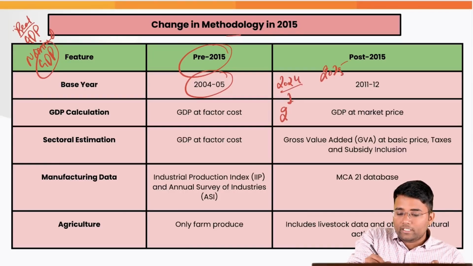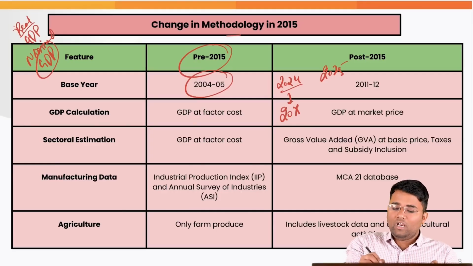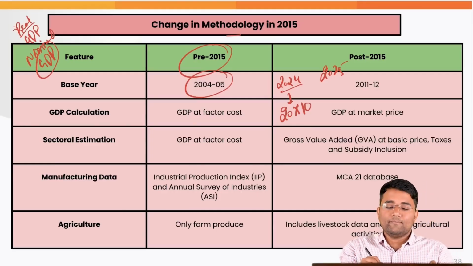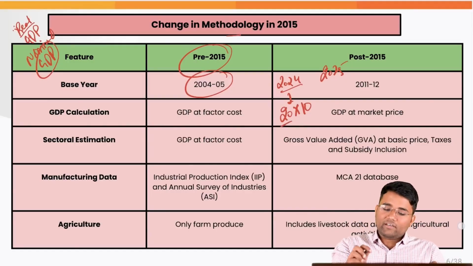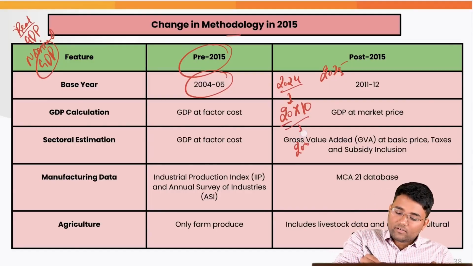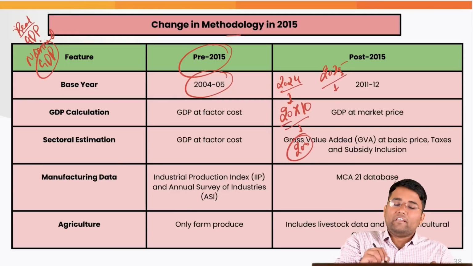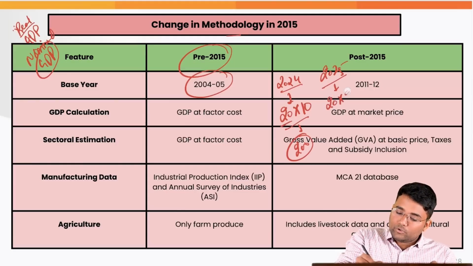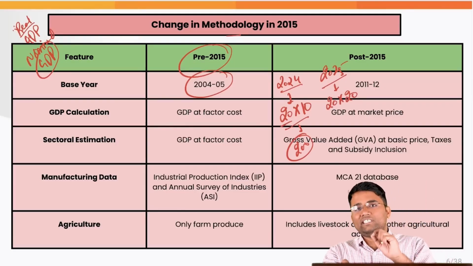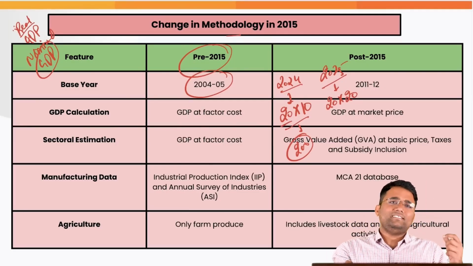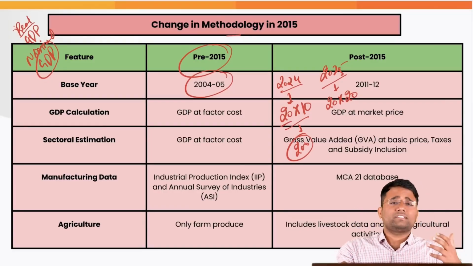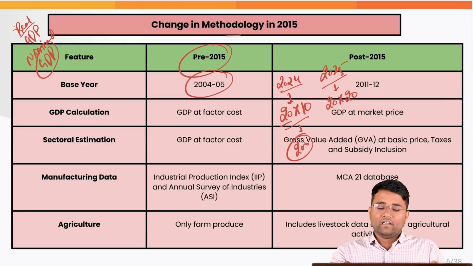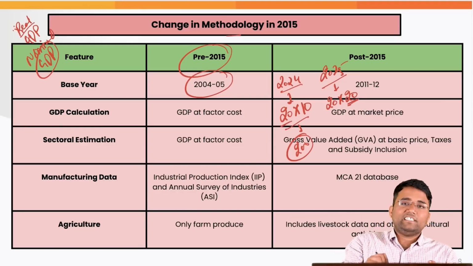In the economy, 20 chocolates were produced in 2024 and the price of each chocolate was 10 rupees. Let's suppose only chocolates are produced in that economy. So here the GDP will be 200. And in 2025, let's suppose again 20 chocolates were produced, but the prices of all the chocolates increased to 20 rupees. Why? Because there is an increase in the cost of raw materials, an increase in labor cost, or capital became costlier, etc. Because of which the price of chocolates increased to 20 rupees.